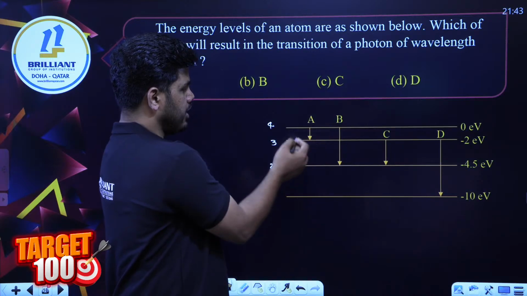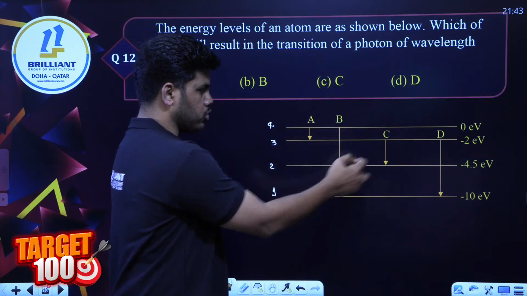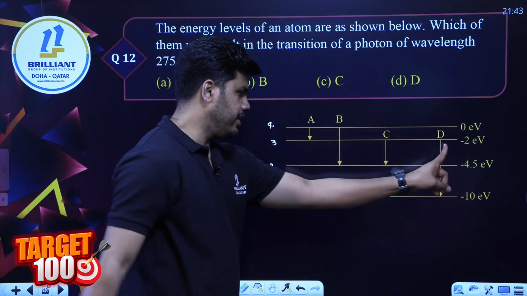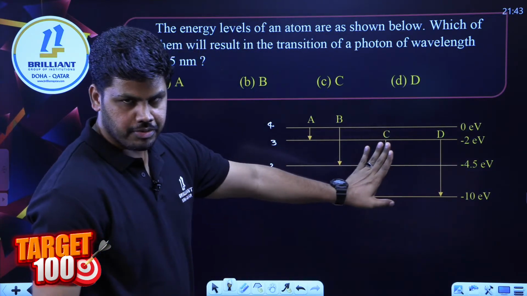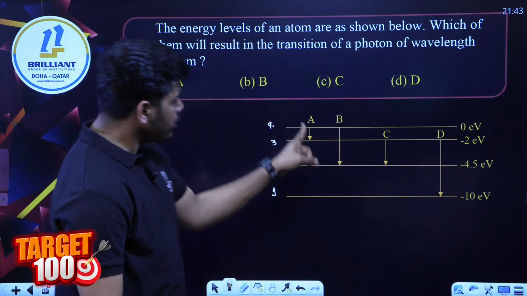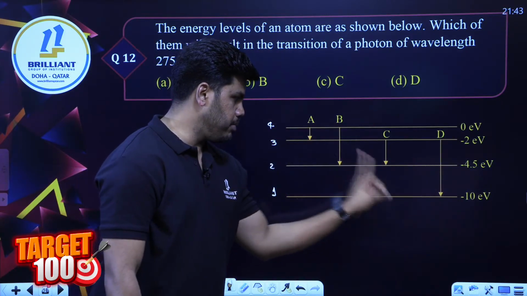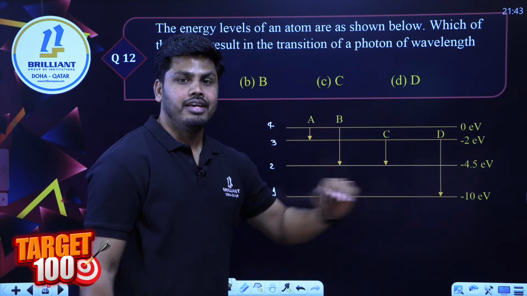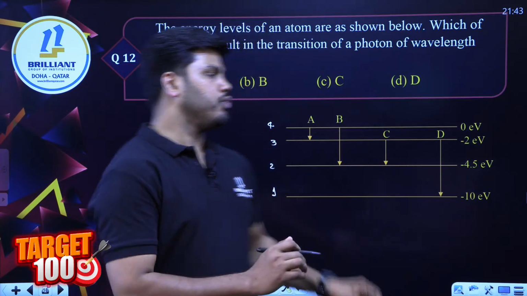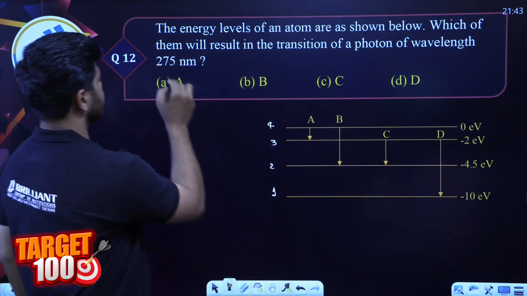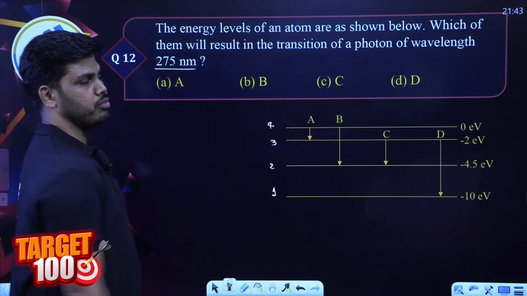Transition A is from 4 to 3, B is from 4 to 2, C is from 3 to 2, and D is from 3 to 1. This is the given information in the question. You are asked to find which of these transitions, A, B, C, or D, gives emission of radiation in which the wavelength of that radiation is 275 nanometer.